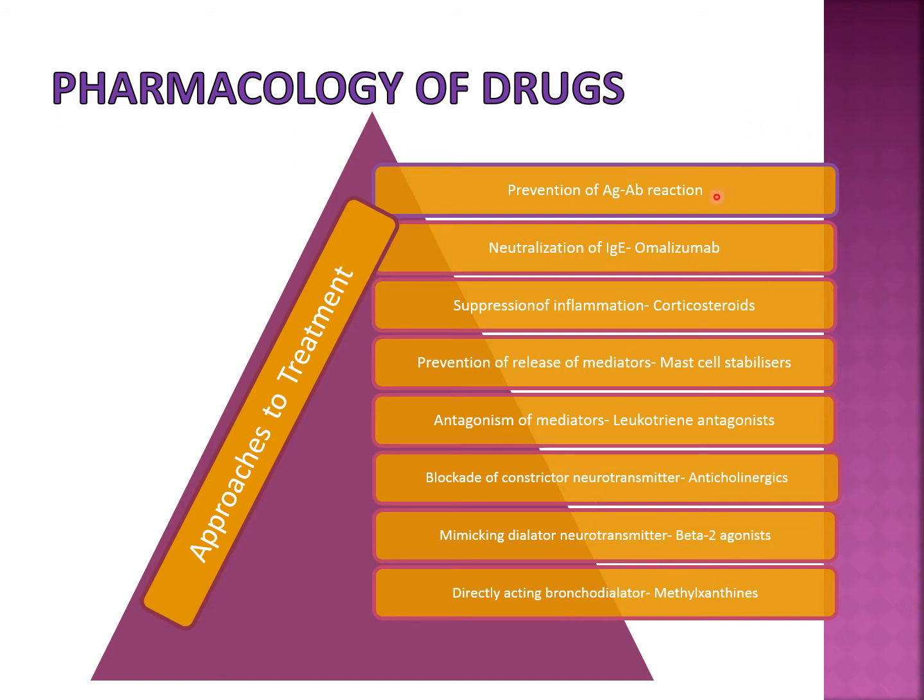First we prevent the antigen antibody reaction, then neutralization of antibody, suppression of inflammation, prevention of release of mediators from mast cells by giving mast cell stabilizer, then leukotriene antagonist, which will antagonize the leukotrienes, and these are the 3 bronchodilators.